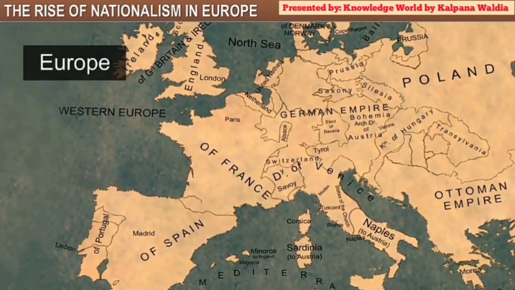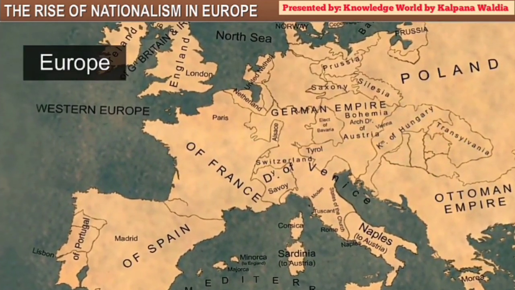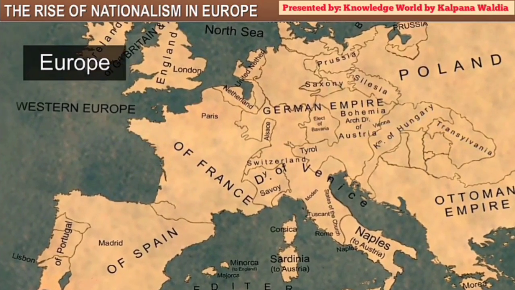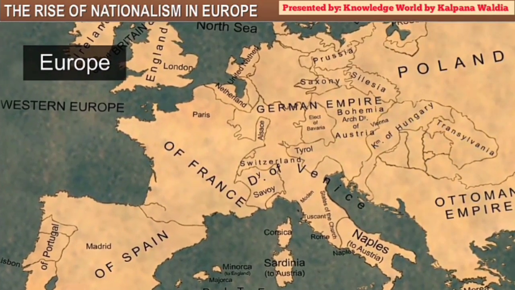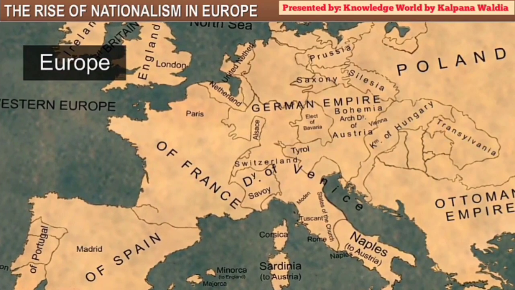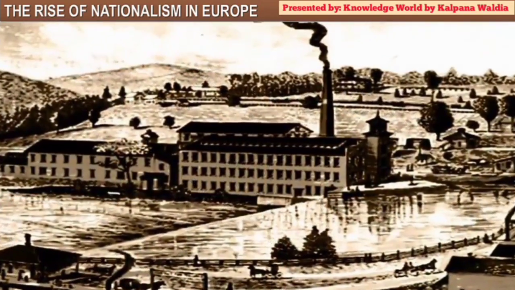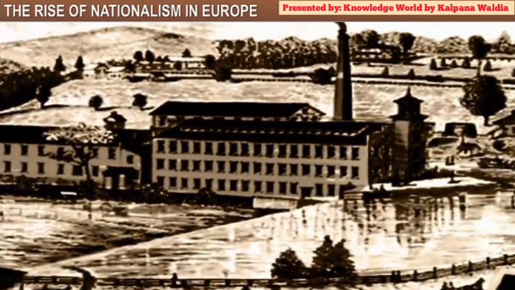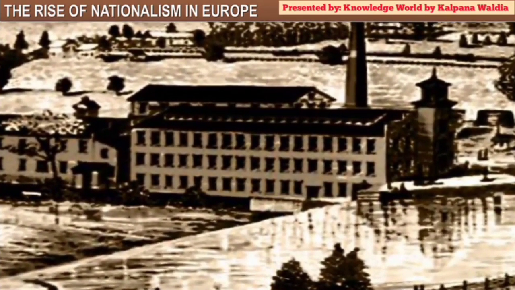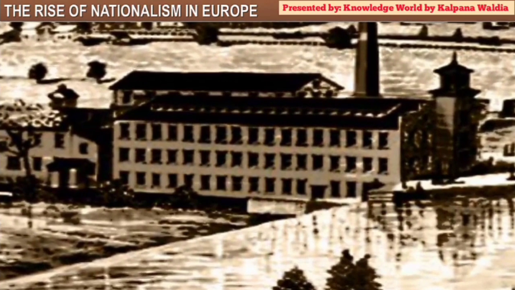During the 19th century, Europe was going through a phase of transition. One set of terms was peasantry, land, aristocracy and the feudal system. On the other hand, rapid industrialization had given birth to the middle class, consisting of industrialists, businessmen and professionals.